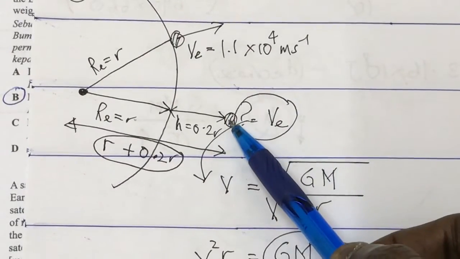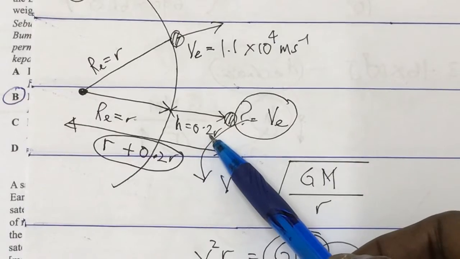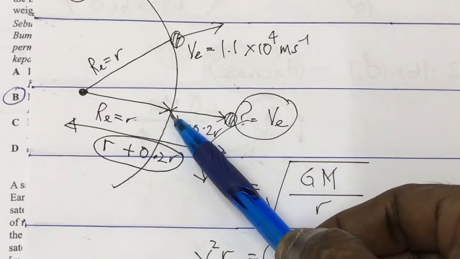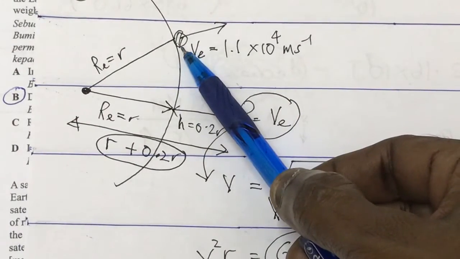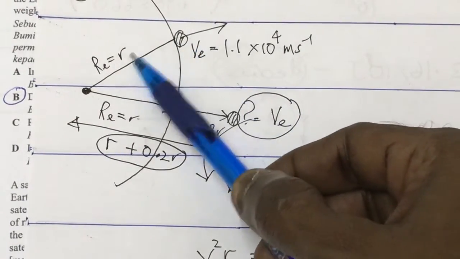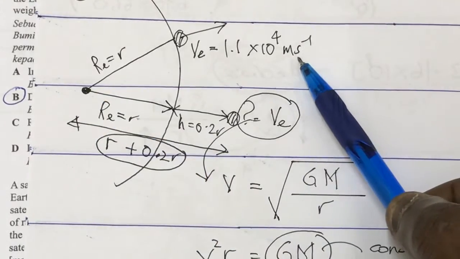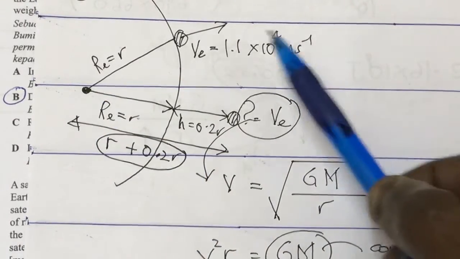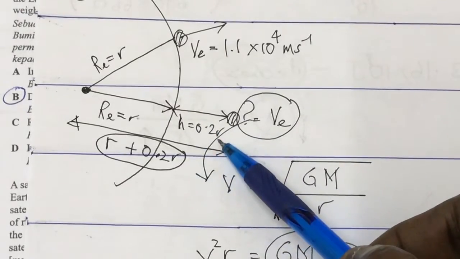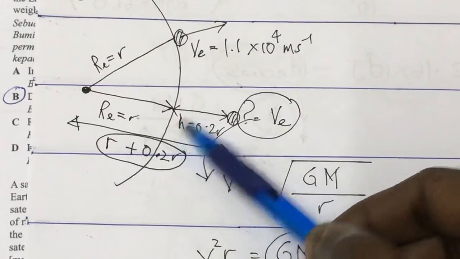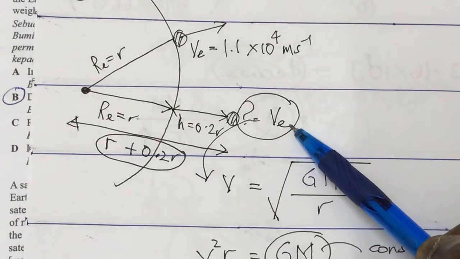Now, this object is 0.2 r from the surface. What is the escape velocity? Originally, the object at the surface, whose distance is r from the center, was given the escape velocity. Now that same object at 0.2 r from the surface, what is the escape velocity?